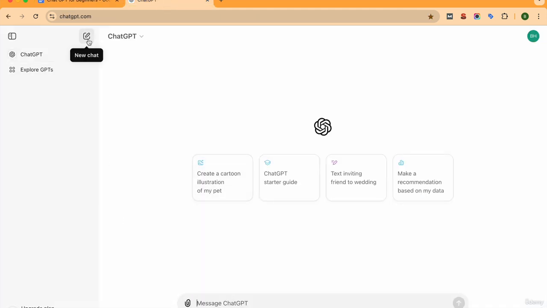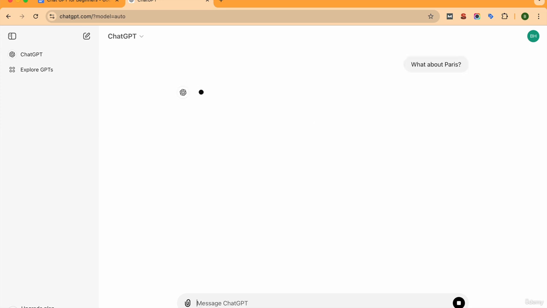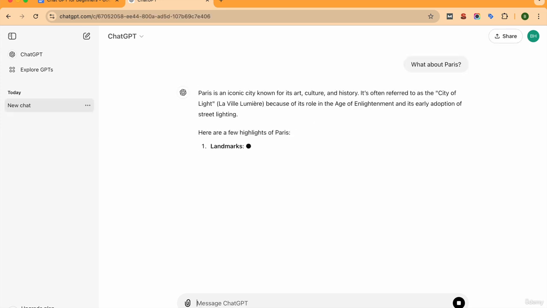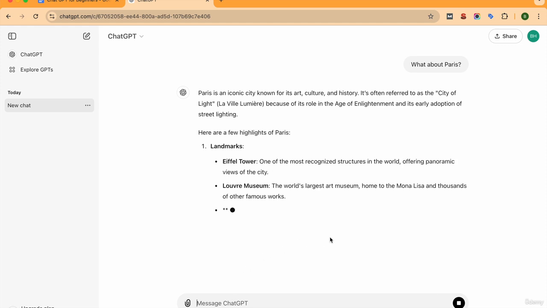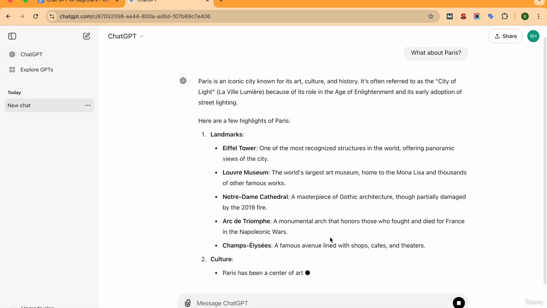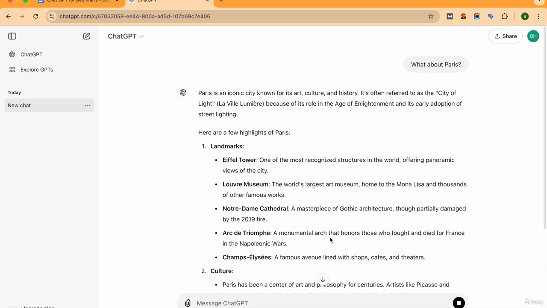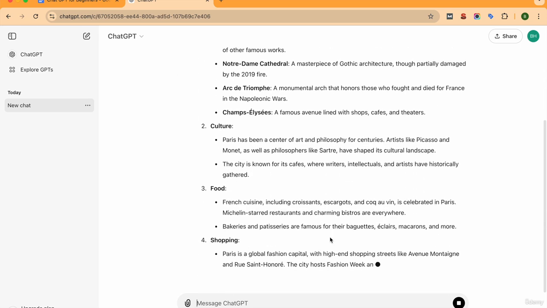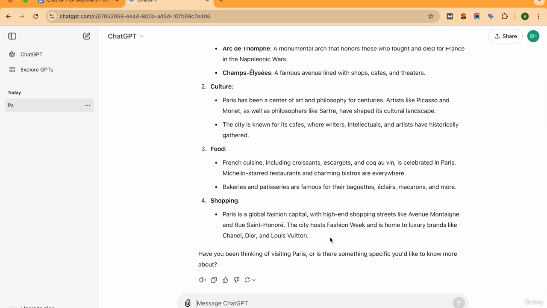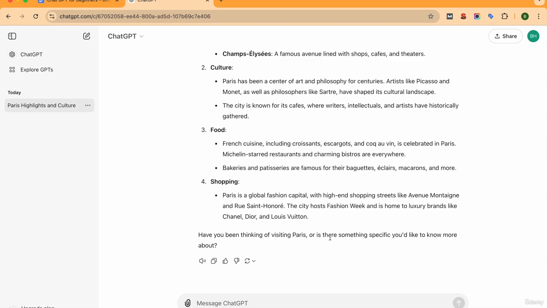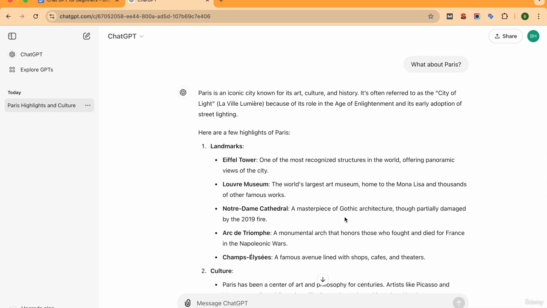So you can create a new chat from here, and you can just copy paste your question, which is also called a prompt, over here. See, when we ask "What about Paris?", we are getting this kind of response. But when we give more context, the answers will be clearer.